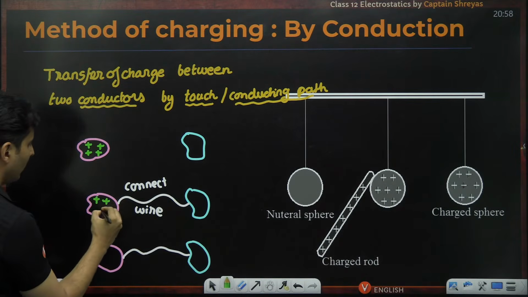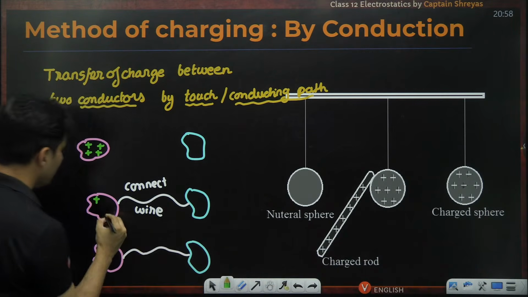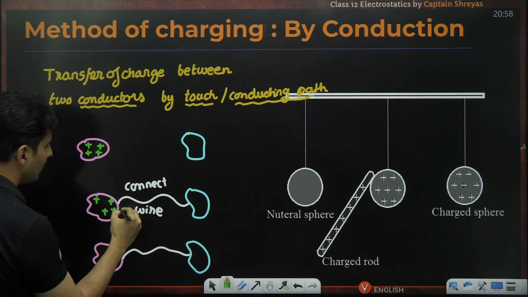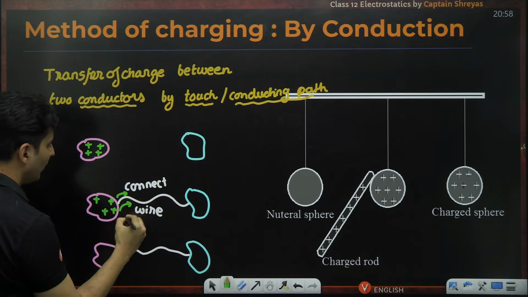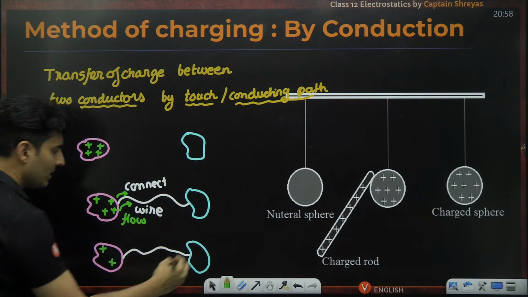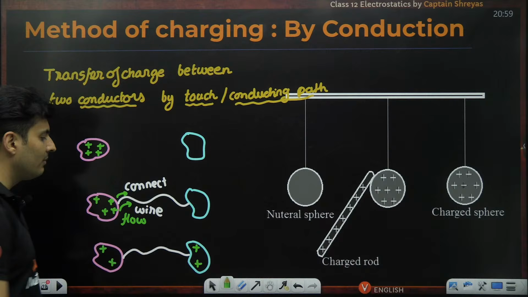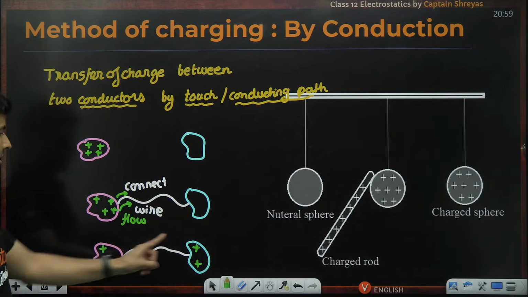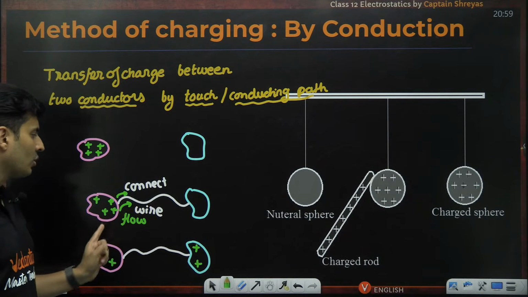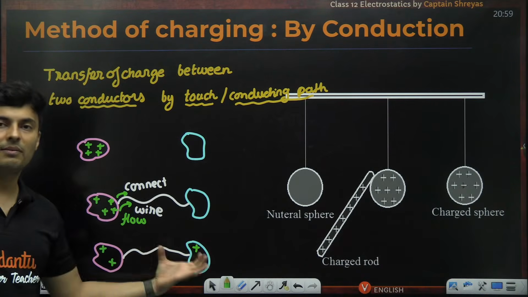You will see these charges which are there over here begin to flow. There will be flow of charges, and eventually the charges will get distributed like this. So there will be an equilibrium which will be achieved later on, but the charges will definitely flow through that connecting wire or the conducting path, and there will be an equilibrium which will be achieved.